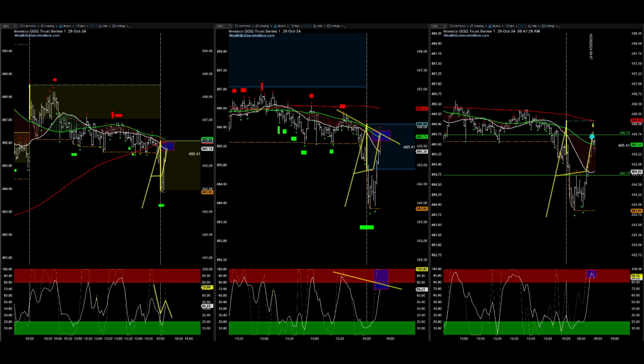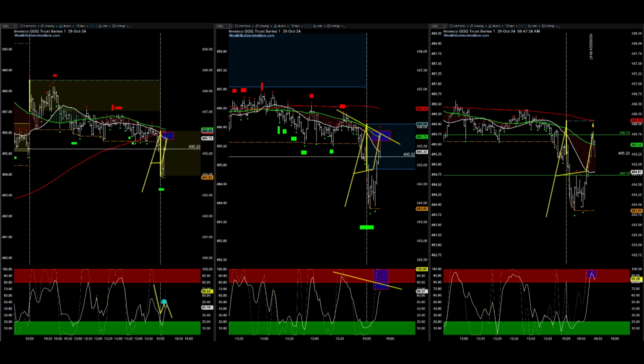Inverted H, moving average bounce, oscillator agreement. Inverted H, moving average bounce, slingshot. Inverted H, moving average bounce, lightning to the downside.